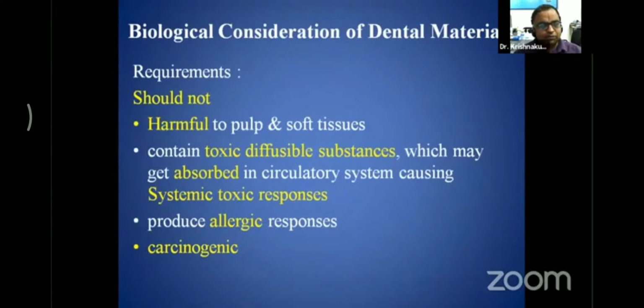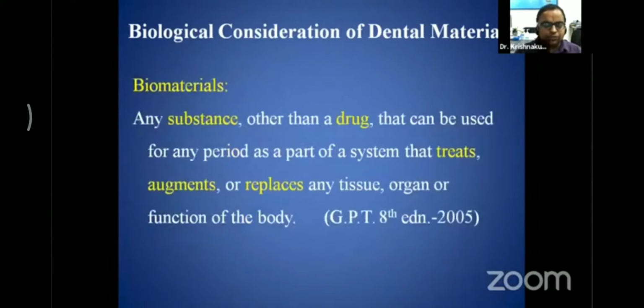What are the requirements for a material to be biologically compatible? It should not cause any harm to the pulpal or soft tissue. It should not contain any toxic diffusible substance that may get absorbed in the circulatory system, causing systemic toxic responses. It should not produce any allergic responses, and it should not be carcinogenic in nature.